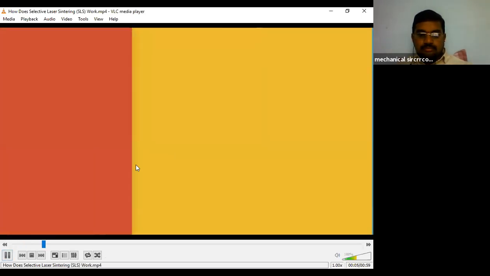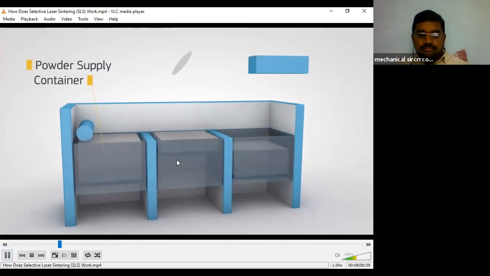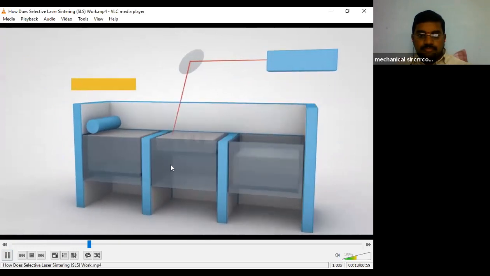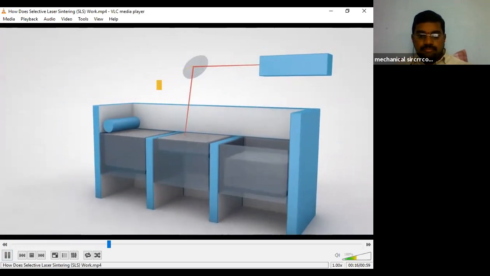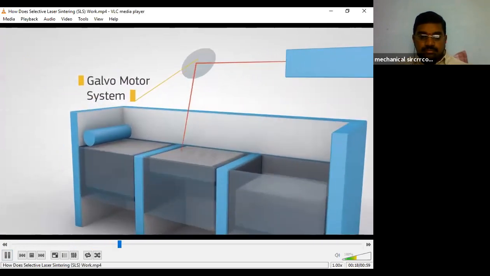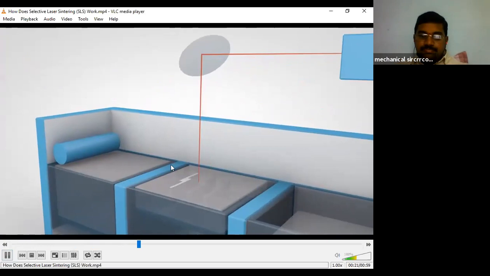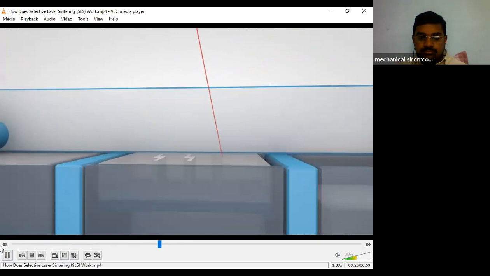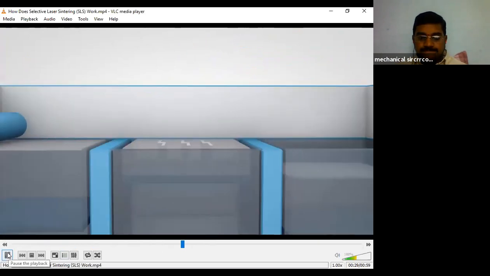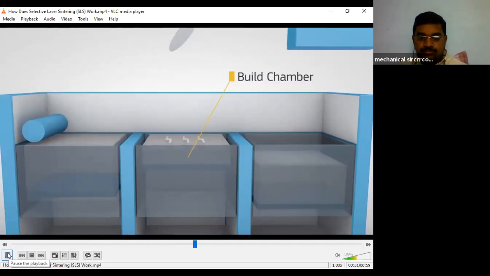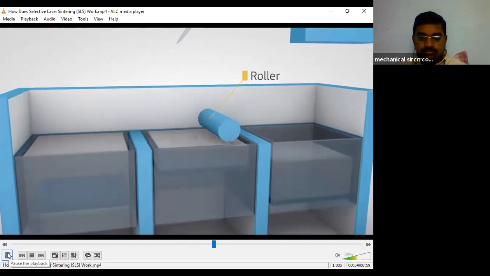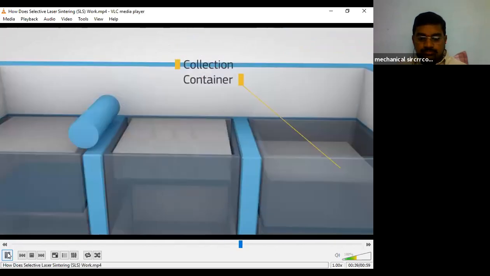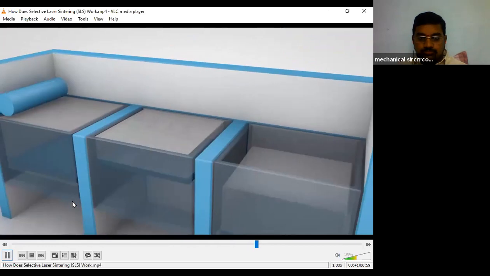Once the nylon powder is loaded in the supply container and digital instructions are programmed, the laser unit directs a high-powered beam to a reflective mirror. From there, a galvanometer system steers the focused beam to the powder surface. Each layer of part geometry is then sintered into a heated bed of nylon. Pistons move the supply container up and the build chamber down, while a roller moves across the bed to distribute the next layer of powder. Excess powder is captured in a collection container. The process is repeated layer by layer until the build is complete.